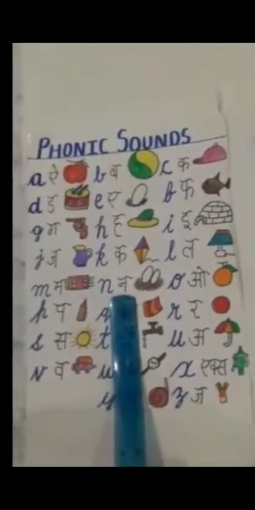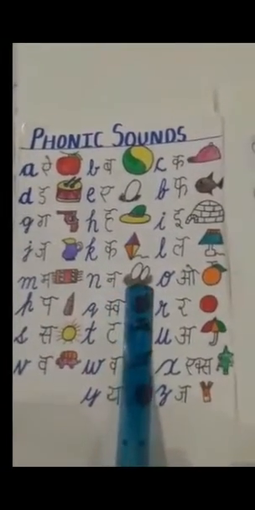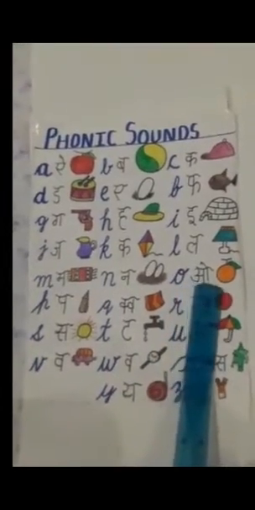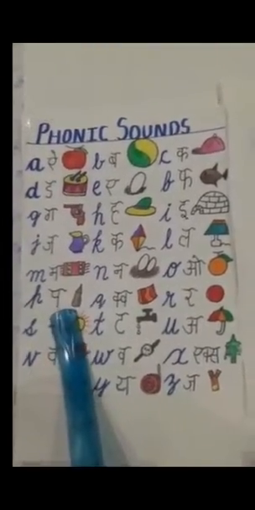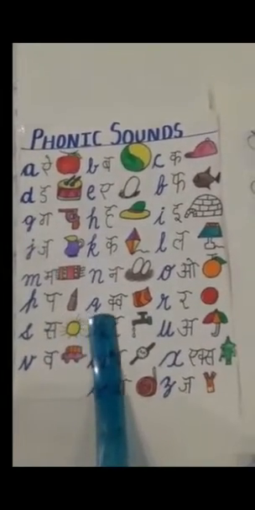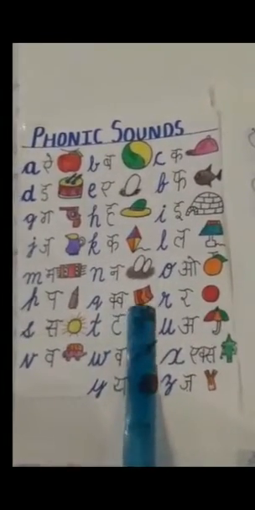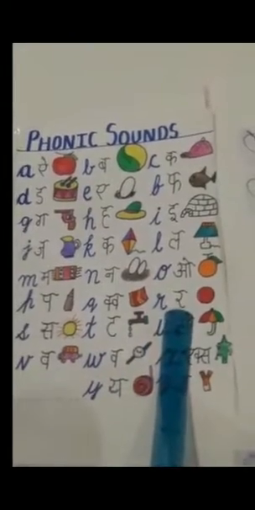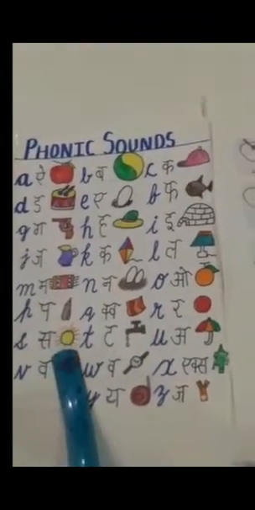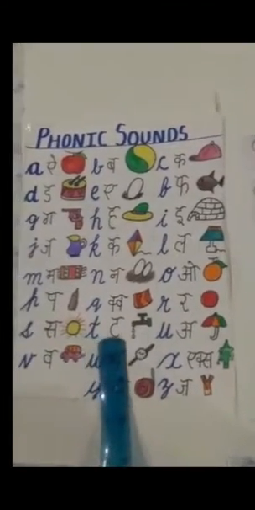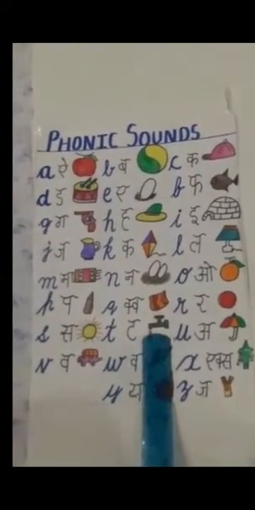M says mat. N says nest. O says orange. P says pen. Q says quilt. R says red. S says sun. T says tap.